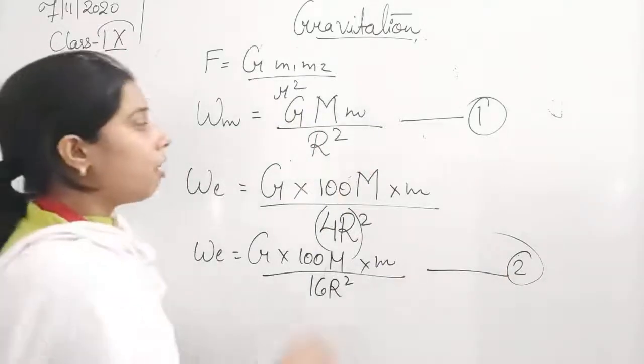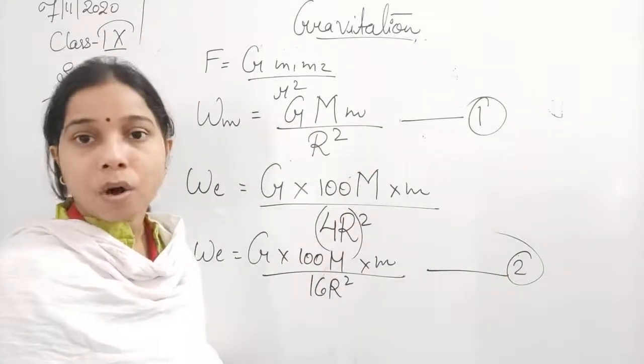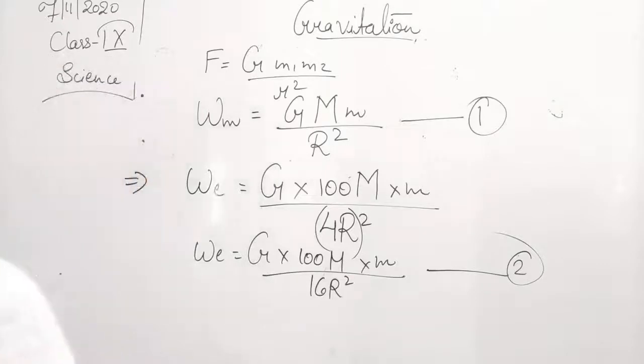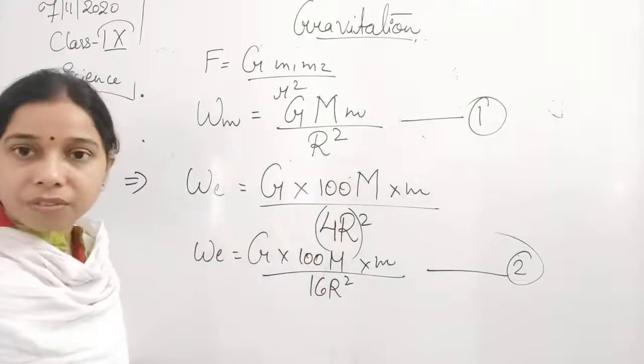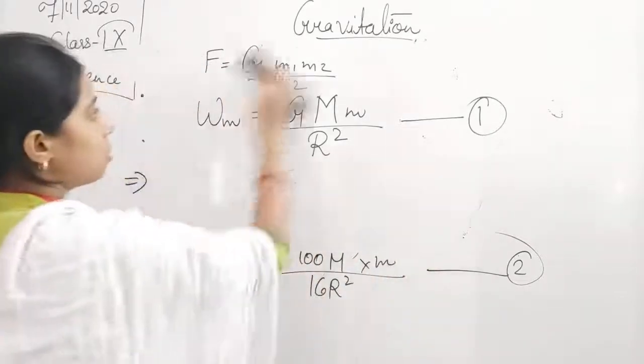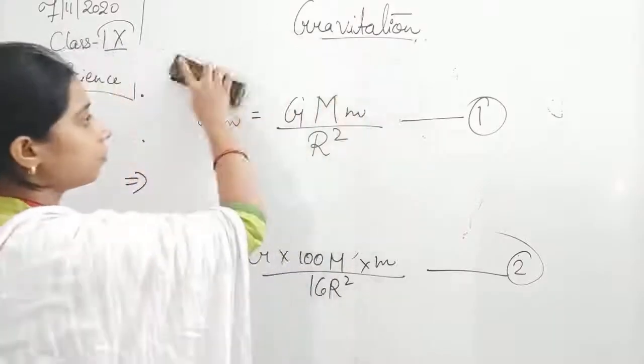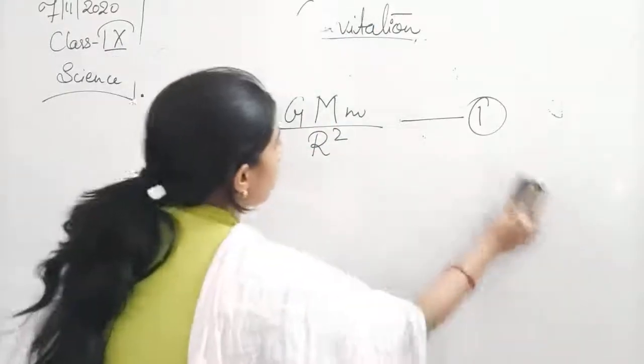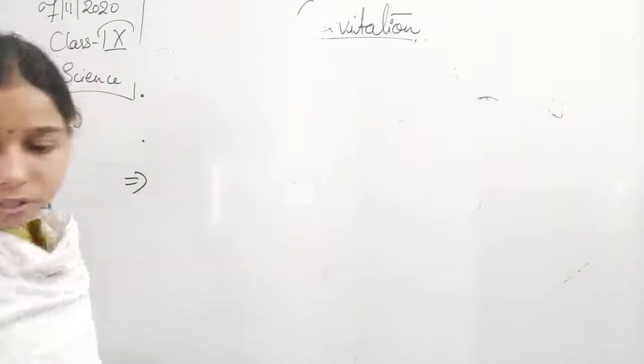Now, when you find the ratio between the first and the second equation, dividing the first equation by the second, let us write it. So you see students, I am writing the first and second equation here itself.